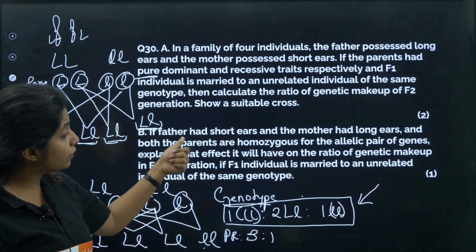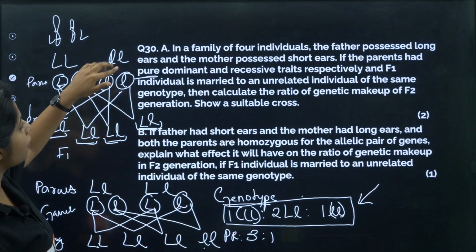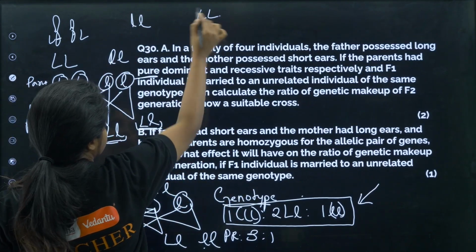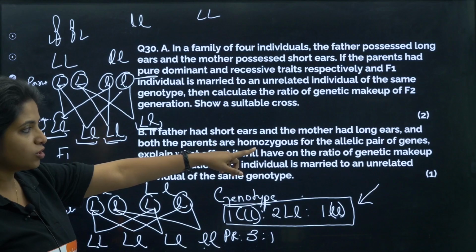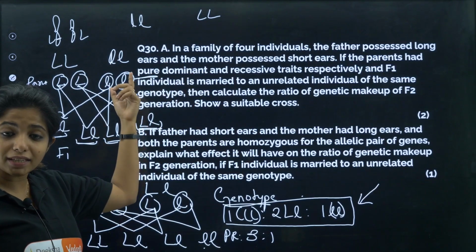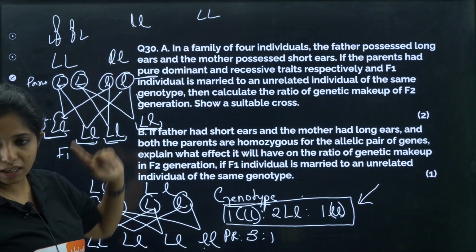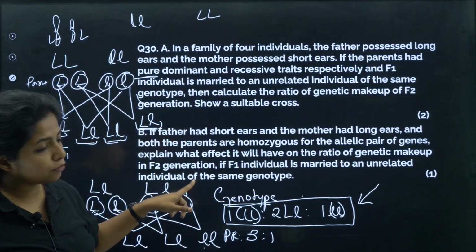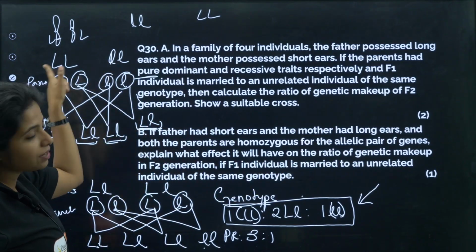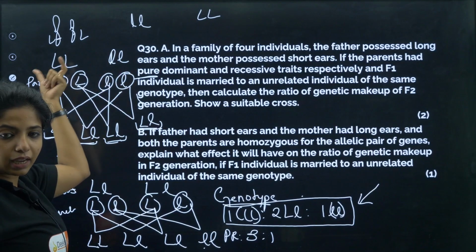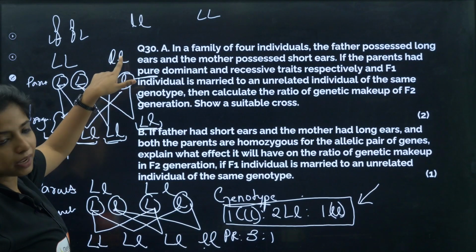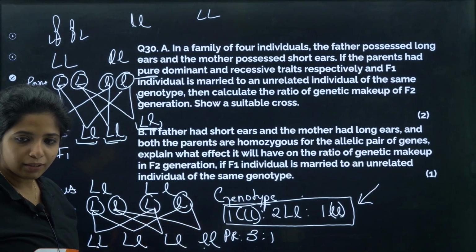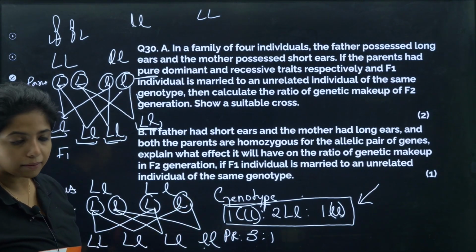Now, if the father had short ears and the mother had long ears, and both the parents are homozygous for the allelic pairs, homozygous as in pure, as in same, what effect will it have on the ratio of the genetic makeup in F2 generation? Same thing will happen. I just interchange this. Instead of writing it like this, I made it the other way around. The father is small l, and the mother is capital L. So same thing I will have, there won't be any change. You get 1 mark there also. This will be the same ratio that you will be getting.